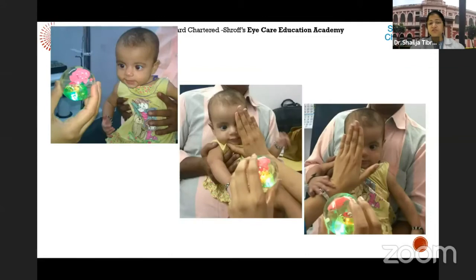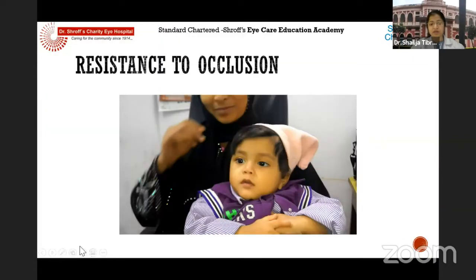This is showing the fixation. You have to do it first binocularly and then check monocularly by covering one eye and seeing whether the child is maintaining, fixing or following or not.